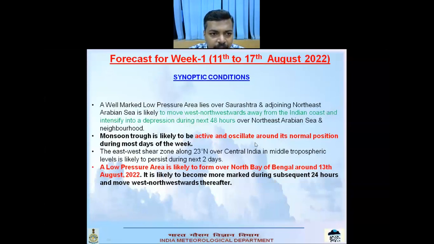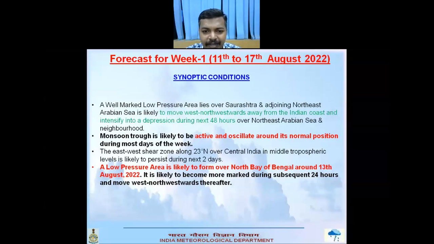If we look at the synoptic conditions, a well-marked low-pressure area that lies over Saurashtra and adjoining Northwest Arabian Sea is likely to move west-northwestward away from the Indian coast and intensify into a depression during next 48 hours over the same region, that is Northeast Arabian Sea and neighborhood.